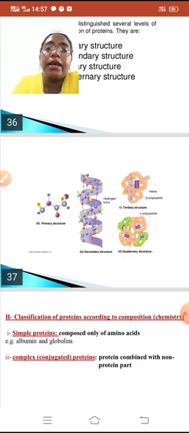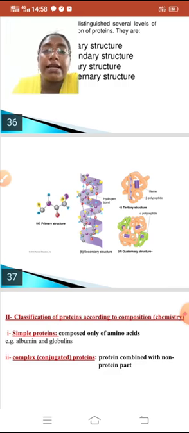Peptide chains make a bond between two chains through a sulfur-sulfur bond, and if any one amino acid is missed in this protein chain, it causes many diseases in the human body.